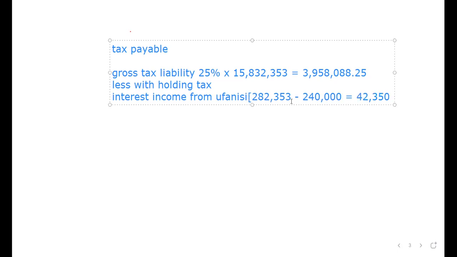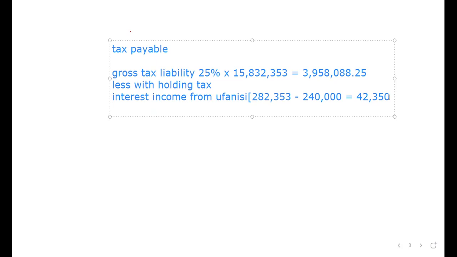So it means we need to subtract that from the gross tax liability. The other way of getting it is just taking 15% of this 282,353. It should give you the same. This one should have a bracket sign because we are subtracting. Just know that it's a subtraction.